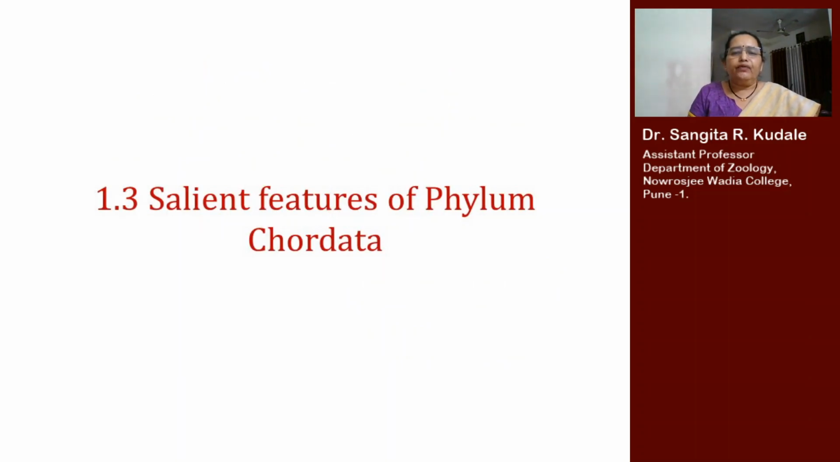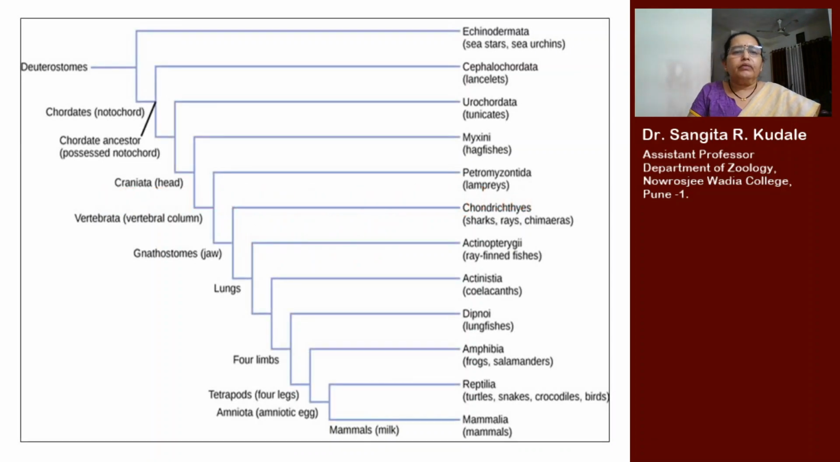We shall see the salient features of phylum Chordata. Here, deuterostomes. Deuterostomes are divided into two, echinoderms and chordates. Deuterostomes are those in which the blastopore gives rise to the anus during embryonic development. Chordates.